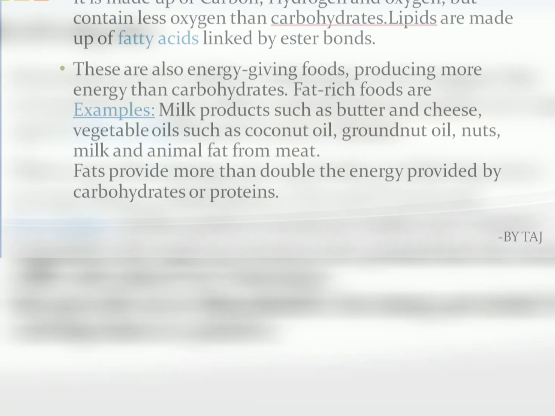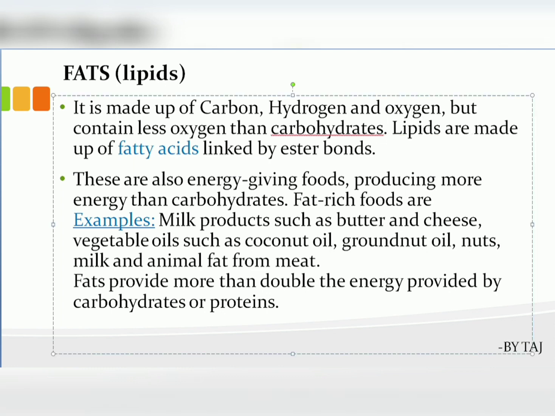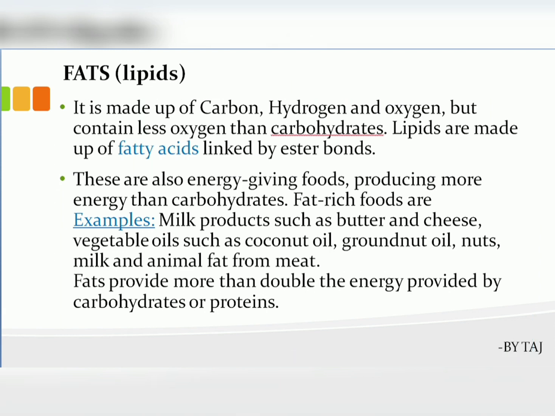Coming to the last type of macronutrient. In macronutrients, we have learned carbohydrates and proteins. So the next concept is fat, which is nothing but lipids. It is made up of carbon, hydrogen and oxygen, but it contains less oxygen than carbohydrates. As we learnt in the carbohydrate concept, lipids are also made up of carbon, hydrogen and oxygen, but oxygen is lower in number compared to carbohydrates.